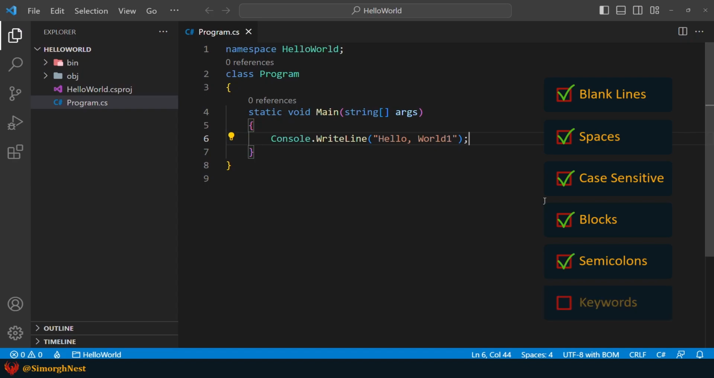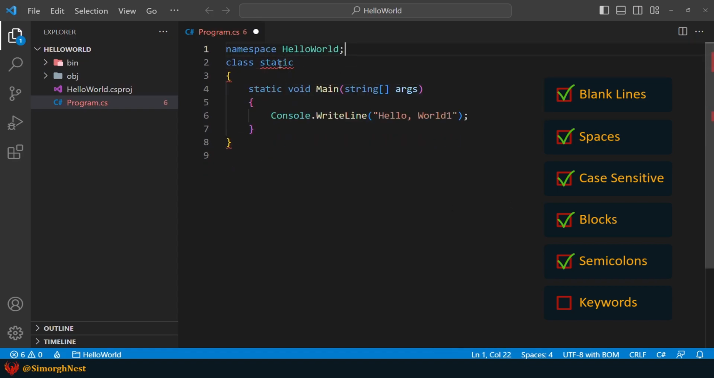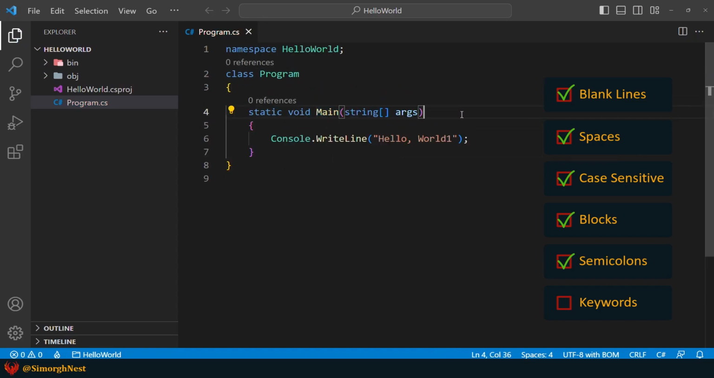The last syntax rule that we tell you in this lecture is C# keywords. C# has many keywords, and they are predefined words to the C# compiler. As you can see, we show you some of the C# keywords that we're using in this structure. These keywords cannot be used as identifiers. For example, we can't use the static keyword for a class name or method name. We talk more about identifiers in this course.